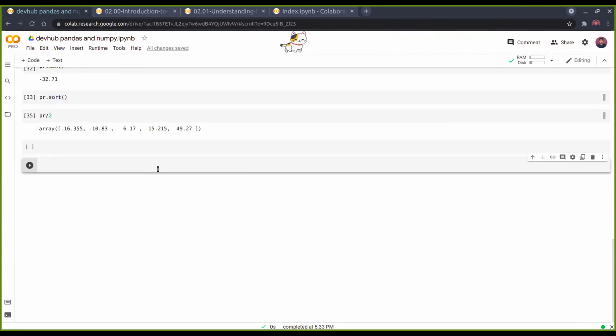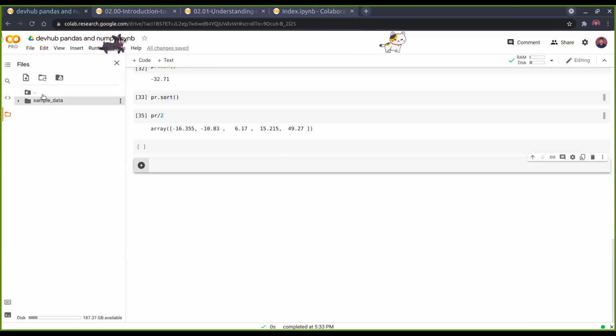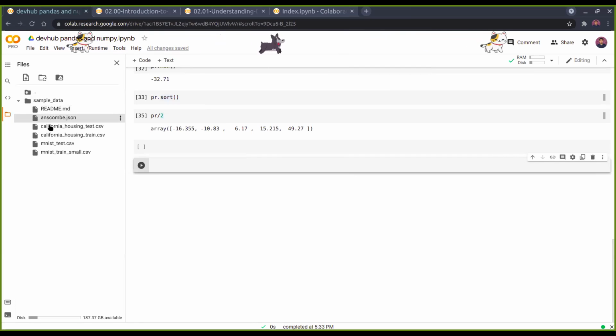Basically, for pandas, there's a data set already given in Colab. If you go to your files section, then go to sample data, here you'll find California housing train and California housing test. We can use this.